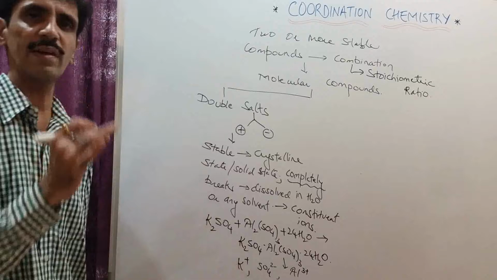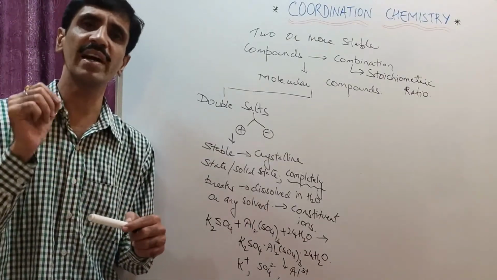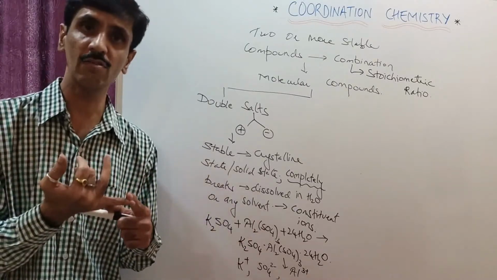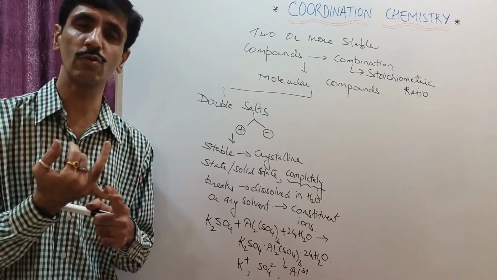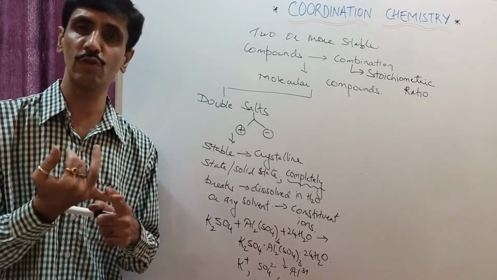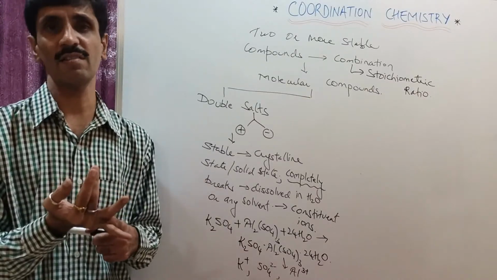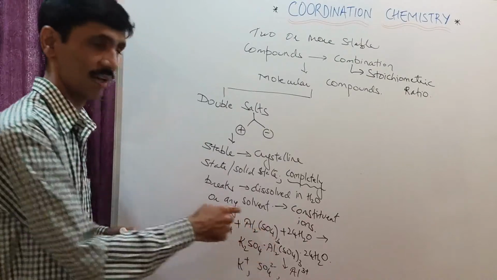Okay, now if I ask you a very simple question, my dear friends, कि ये पोटाश एलम कौन से आयंस का बना हुआ है, the answer which you get is going to be potassium ions, K2SO4 का. Next one is sulfate ions, which are present in K2SO4 as well as Al2(SO4)3, and of course aluminium ions, that is Al3 plus ions. और वही आयंस मिलेंगे, देखो दोस्तों, जब हम उसको सॉल्वेंट में डिसॉल्व करेंगे.